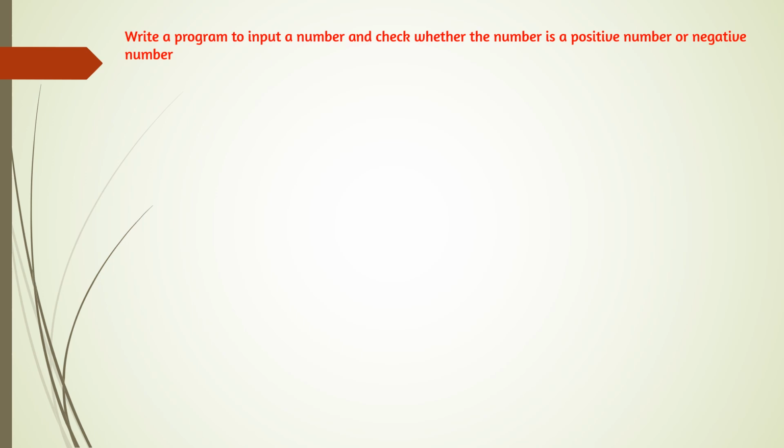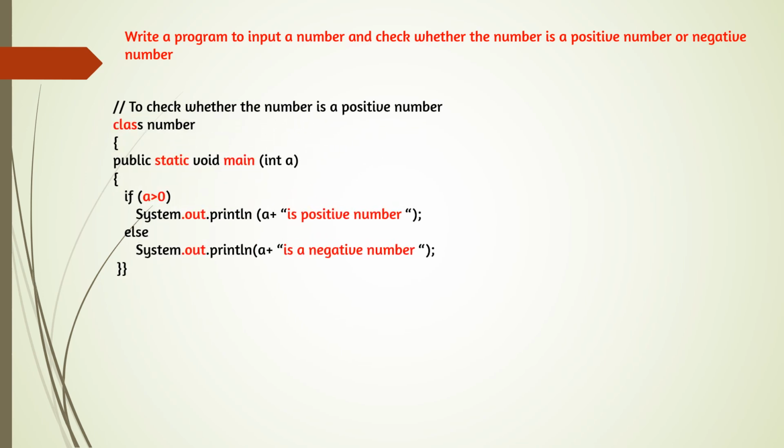So when we are having two conditions, we will be using if and else. If the condition is true, the first statement will be executed, and if the condition is false, the else statement will be executed. So here we can start the program. We are inputting the number by using BlueJ function in a simple way. First of all, write the comment: check whether the number is positive number or negative number.